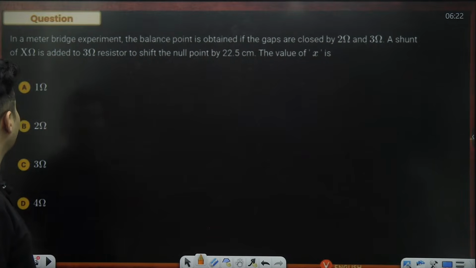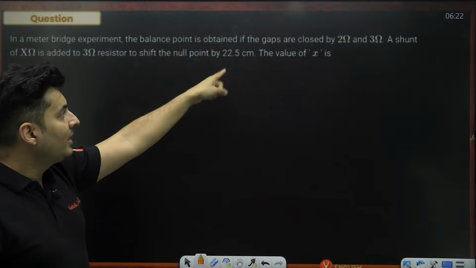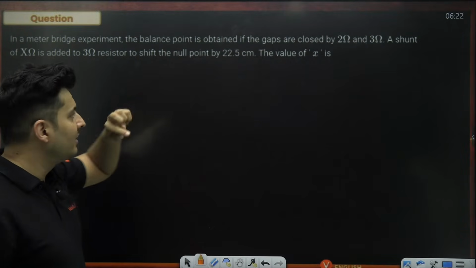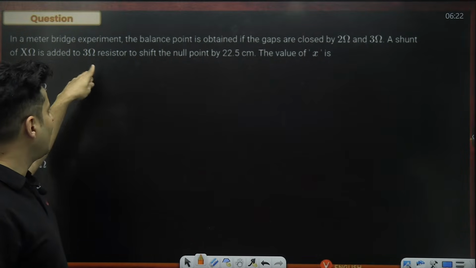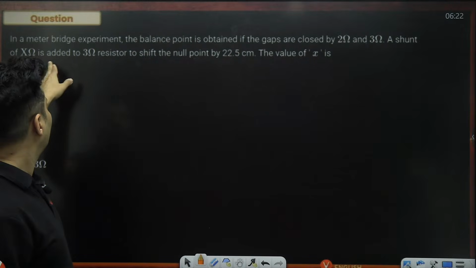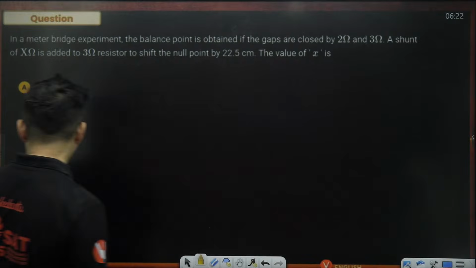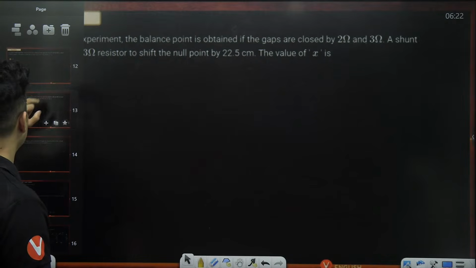Next one on your screen. In a meter bridge experiment, the balance point is obtained if the gaps are closed by 2 ohms and 3 ohms. A shunt is added, then the null point will shift by this much. The value of the shunt is how much? Okay, let's analyze the question. There are two parts, I believe, in this particular question.